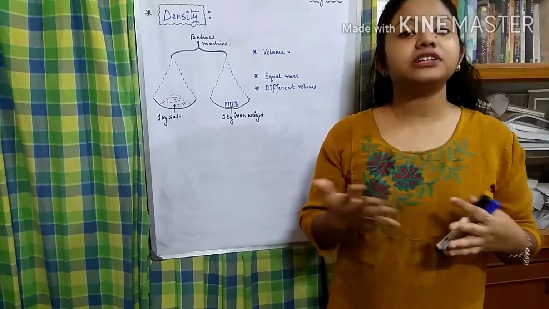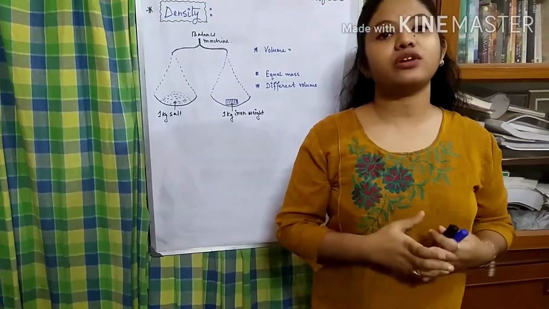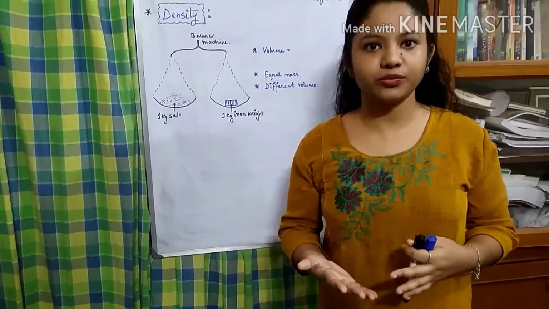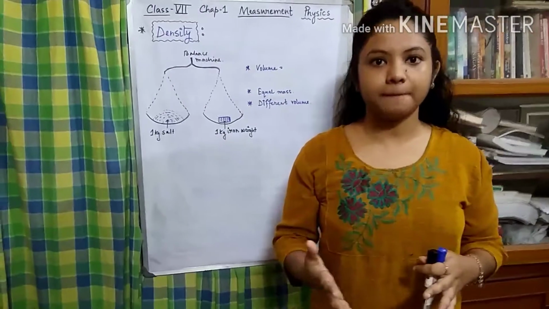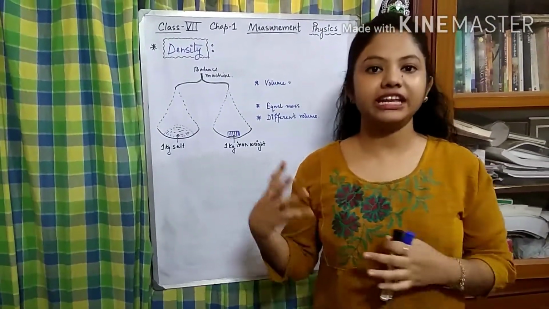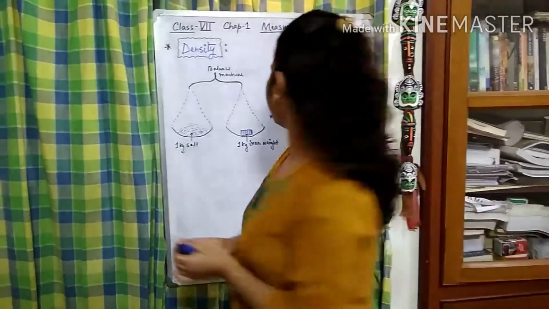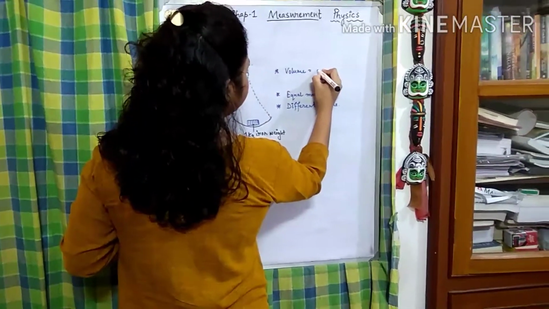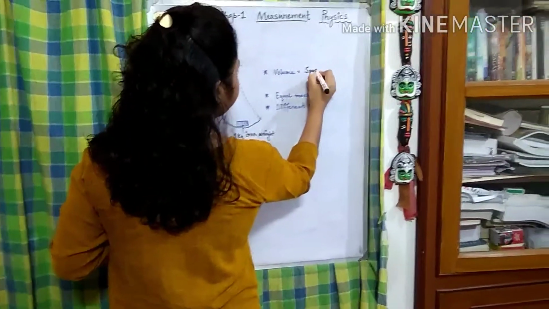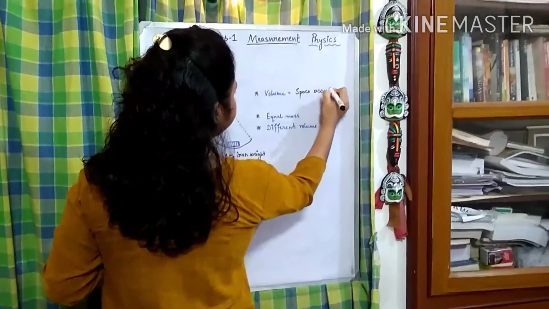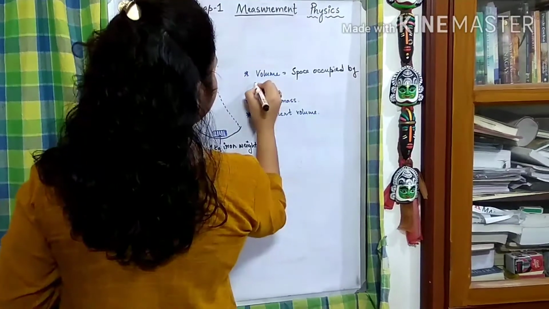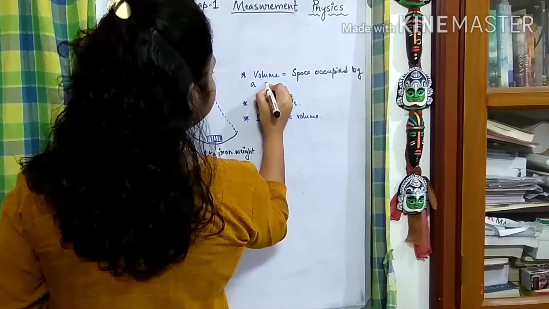Now, as per the definition of the volume, we have known the definition of volume: the space occupied by a substance or any matter, right? So let's write that. The definition of volume is the space occupied by a substance or an object.